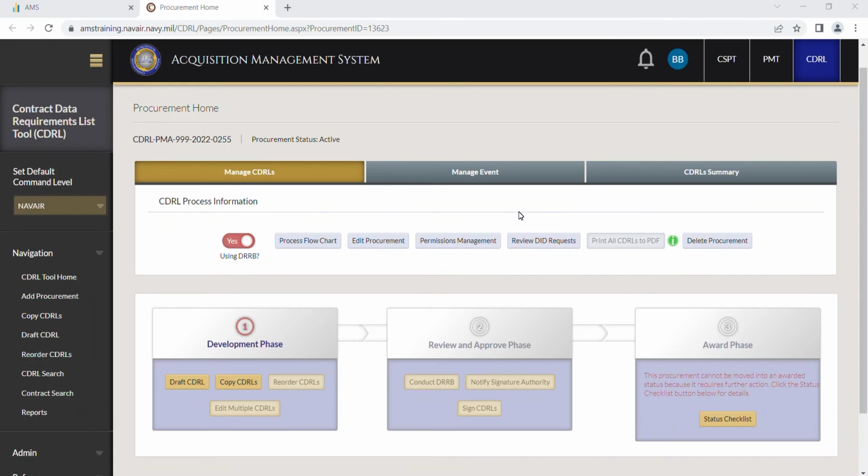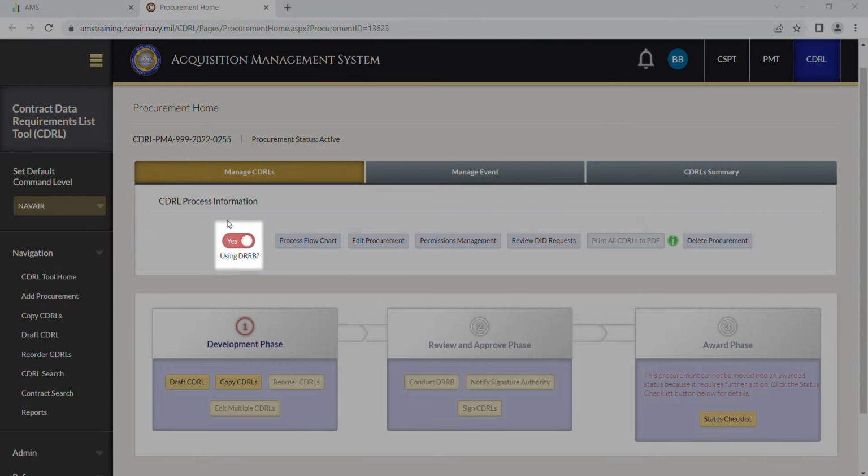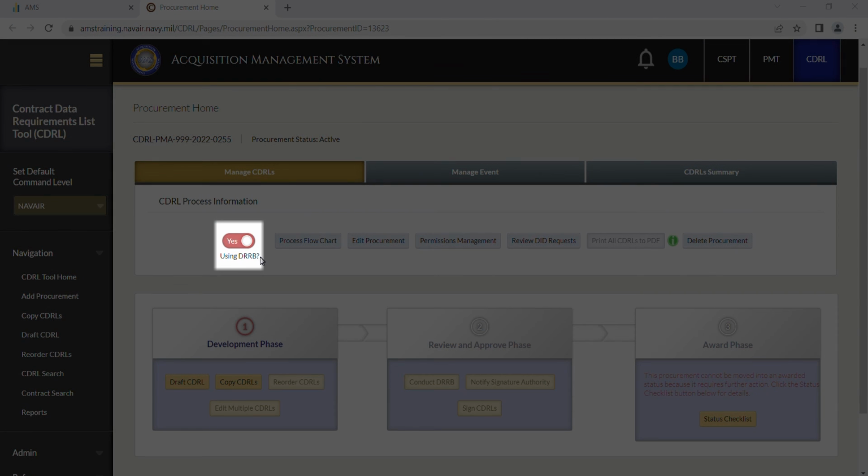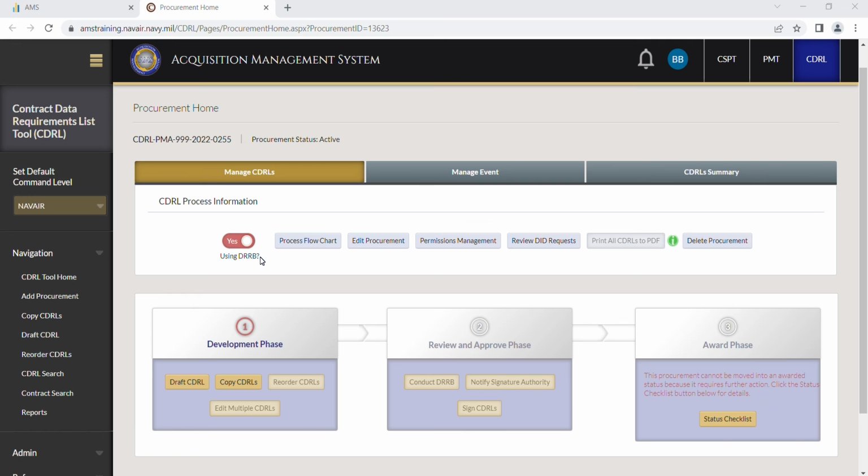Not every procurement will use the DRRB functionality. For this reason, users have the option to remove the DRRB functionality from the CDRL process flow. Housed under the Manage CDRLs tab on the Procurement homepage, there is a DRRB toggle to turn off the DRRB functionality if it is not being used for the procurement. When toggled off, the CDRLs will move from a draft to an awaiting signature status. This will bypass the Conduct DRRB functionality.